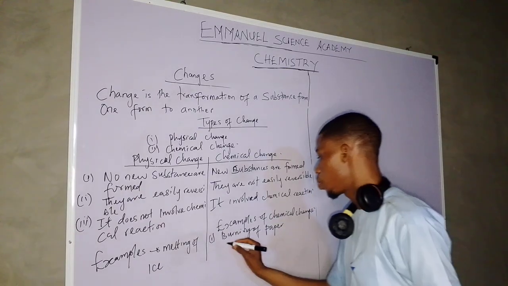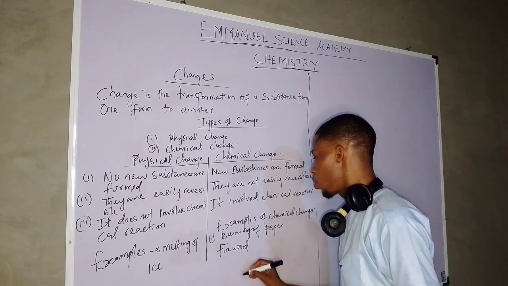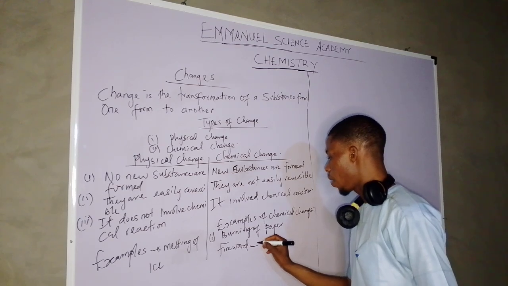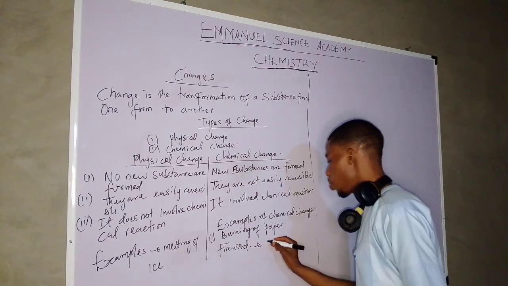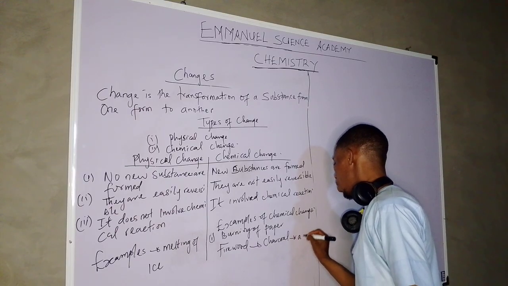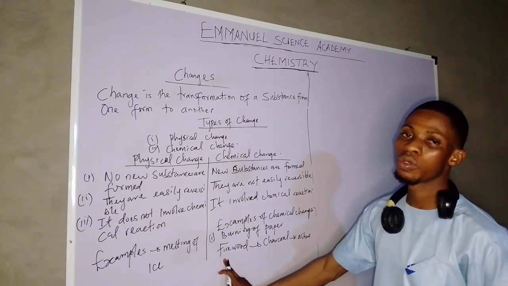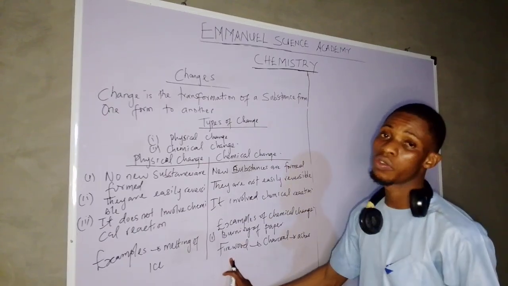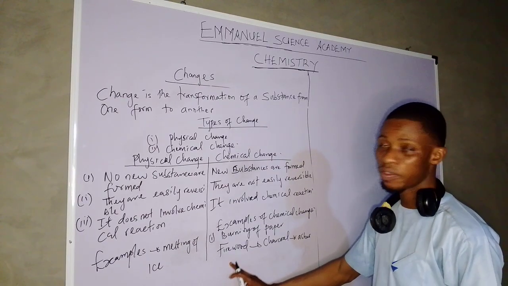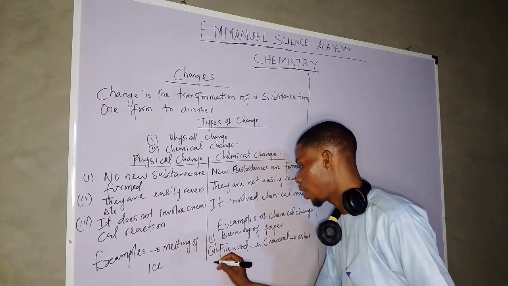Another typical example is firewood. When you have your firewood, it is going to become charcoal and eventually become ashes. This ash cannot become this log of wood again. It is very impossible.